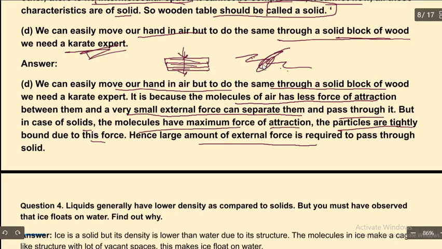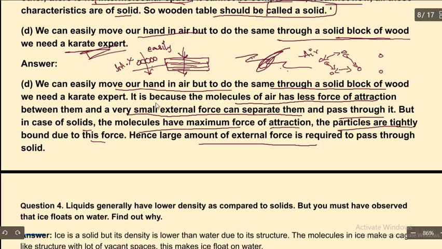So that's the same thing here, because in air the particles are loosely arranged, and in solids the particles are tightly arranged. To break these particles, the karate expert is going to have more energy, so he can break it easily. We do not have that much energy. The intermolecular space is present between the particles in air, but it is absent in solids. So that's the difference between a karate expert and a normal person.